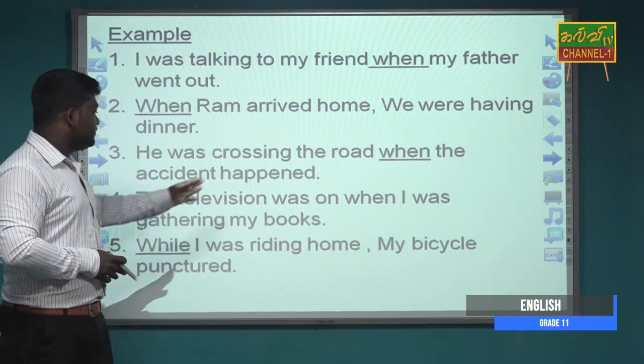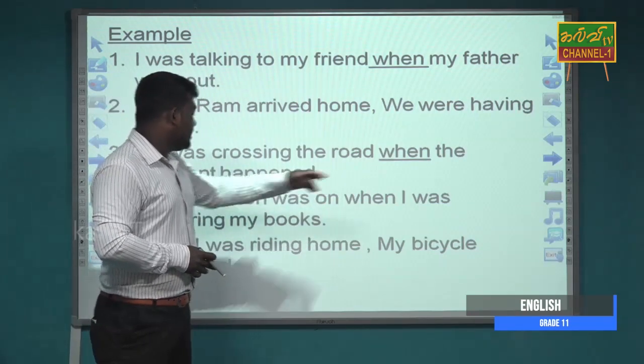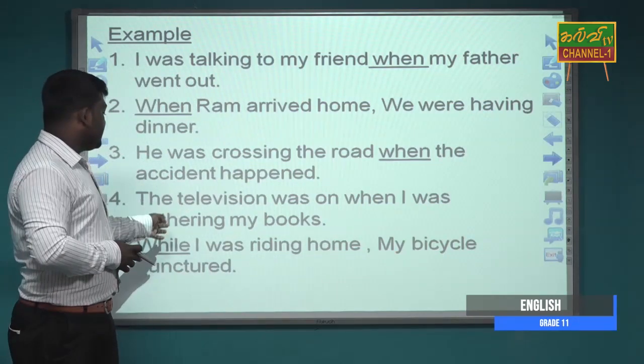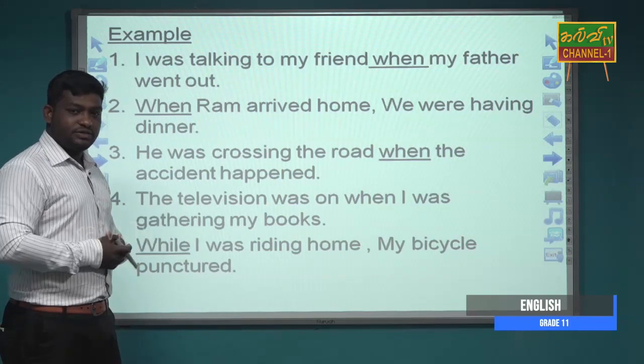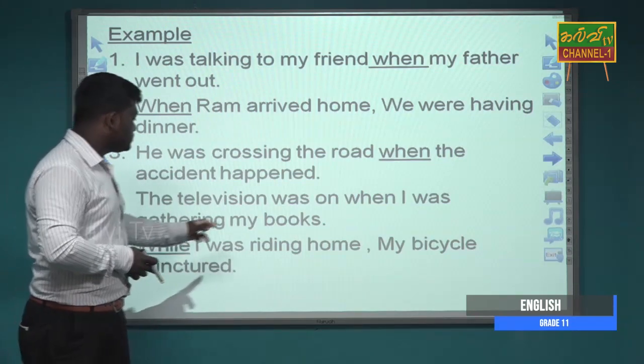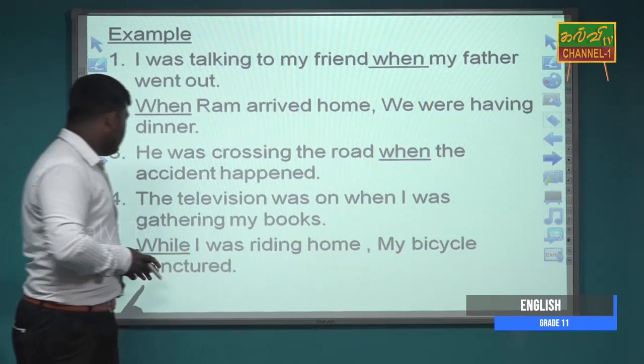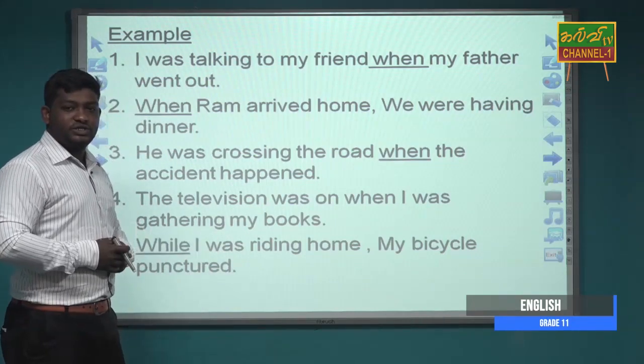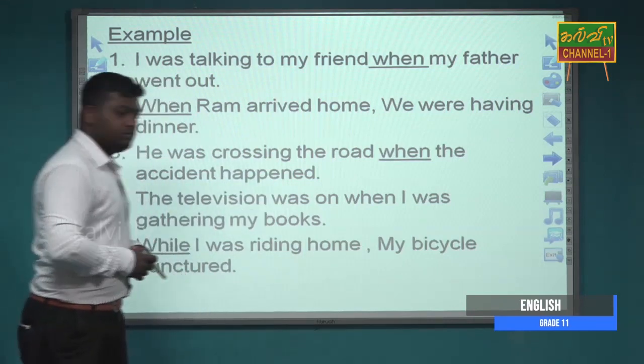The television was on when I was gathering my books. Was and gathering express the past continuous tense. While I was riding home, my bicycle punctured. Punctured is the past form of puncture, so it is the simple past form.